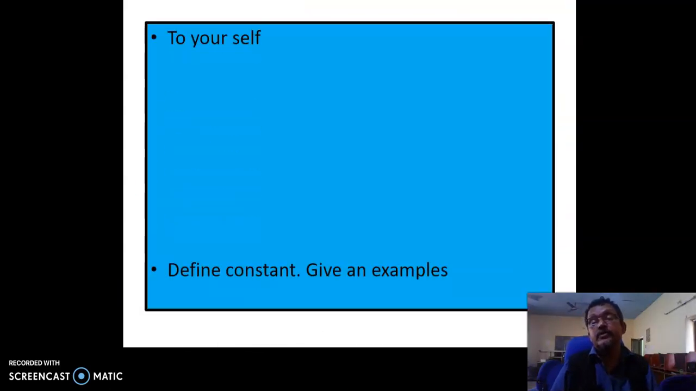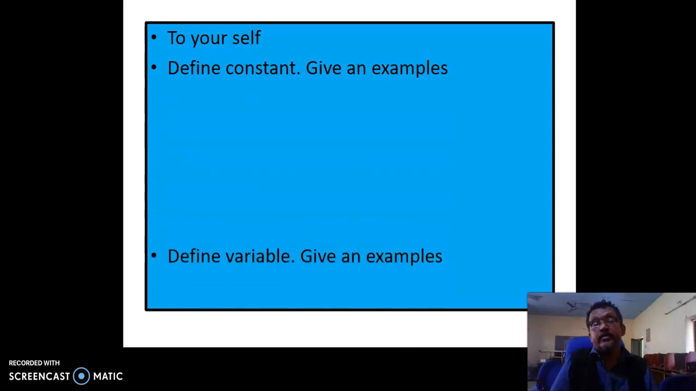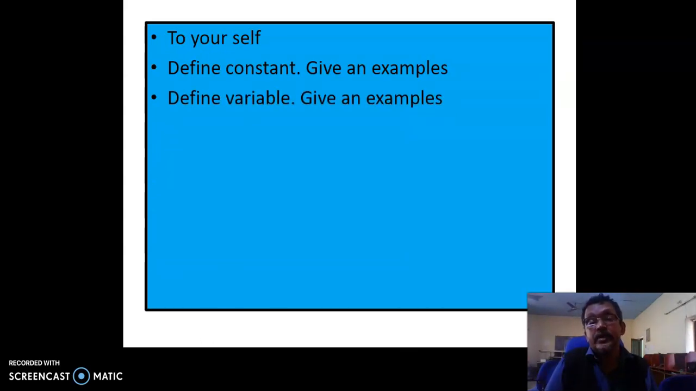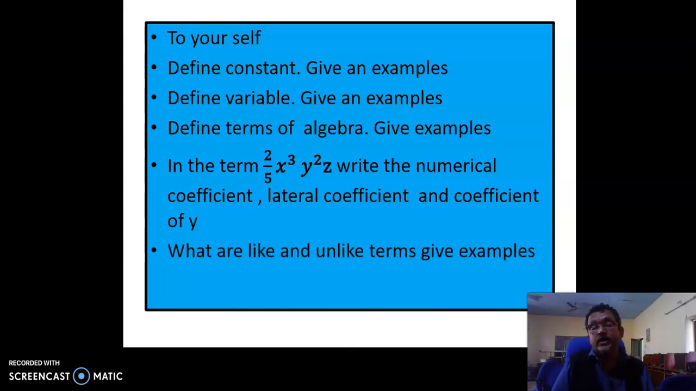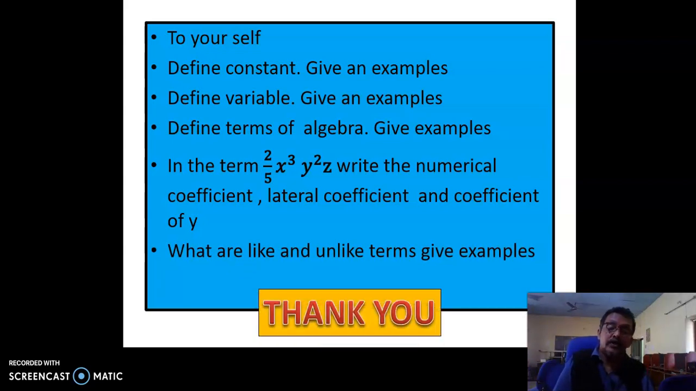So for yourself, define constant, give an example. Define variable, give an example. Define terms of algebra, give an example. In the term 2 by 5 x cube y square z, write the numerical coefficient, literal coefficient and coefficient of y. What are like and unlike terms? Give an example. Okay. Thank you.